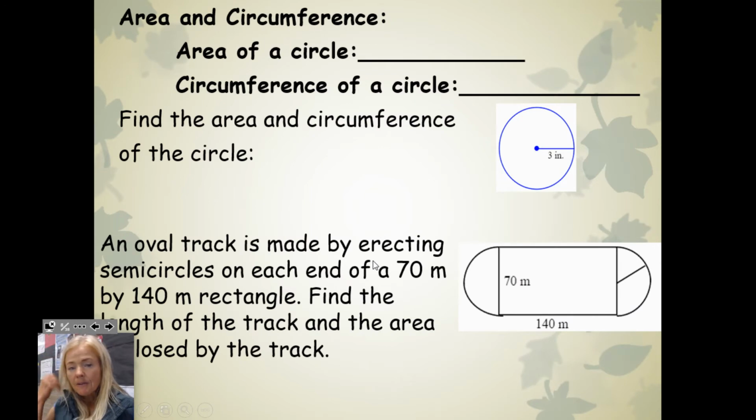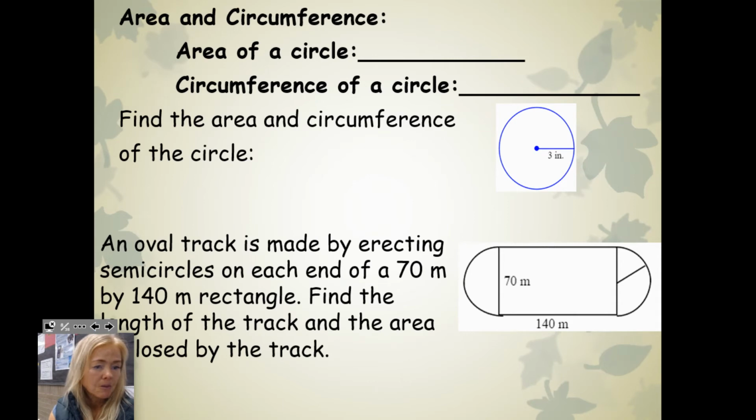Now, if we're looking for area and circumference, the area of the circle is pi r squared, and for the circumference of the circle, we have two different formulas we can use depending on whether we have the radius or the diameter, but it's 2 pi r or d pi.